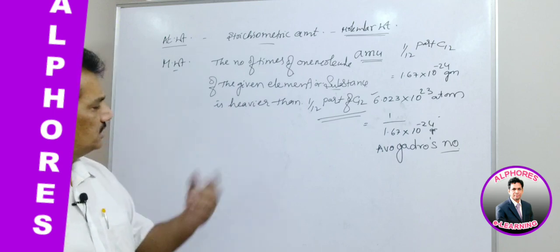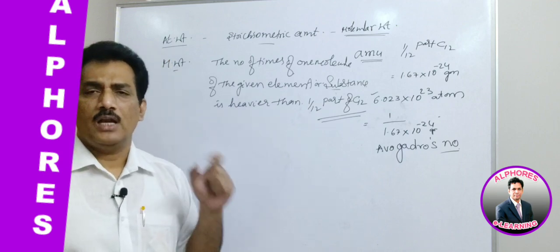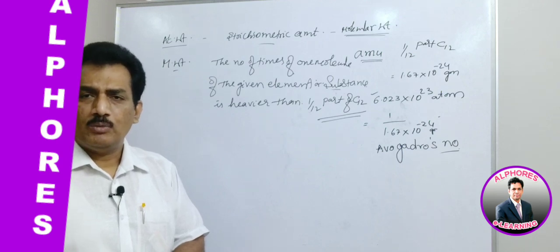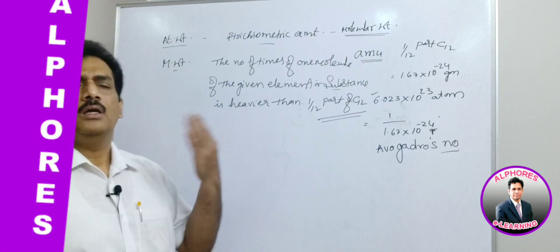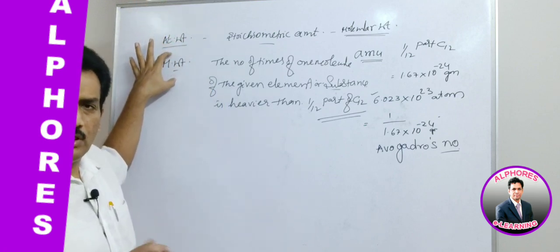Again I am repeating, when one atom is considered, the number of times one atom of the given element is heavier than the 1/12 part of carbon 12 isotope is its atomic weight expressed in AMU. Here instead of atom we are considering molecule. That is the only difference.